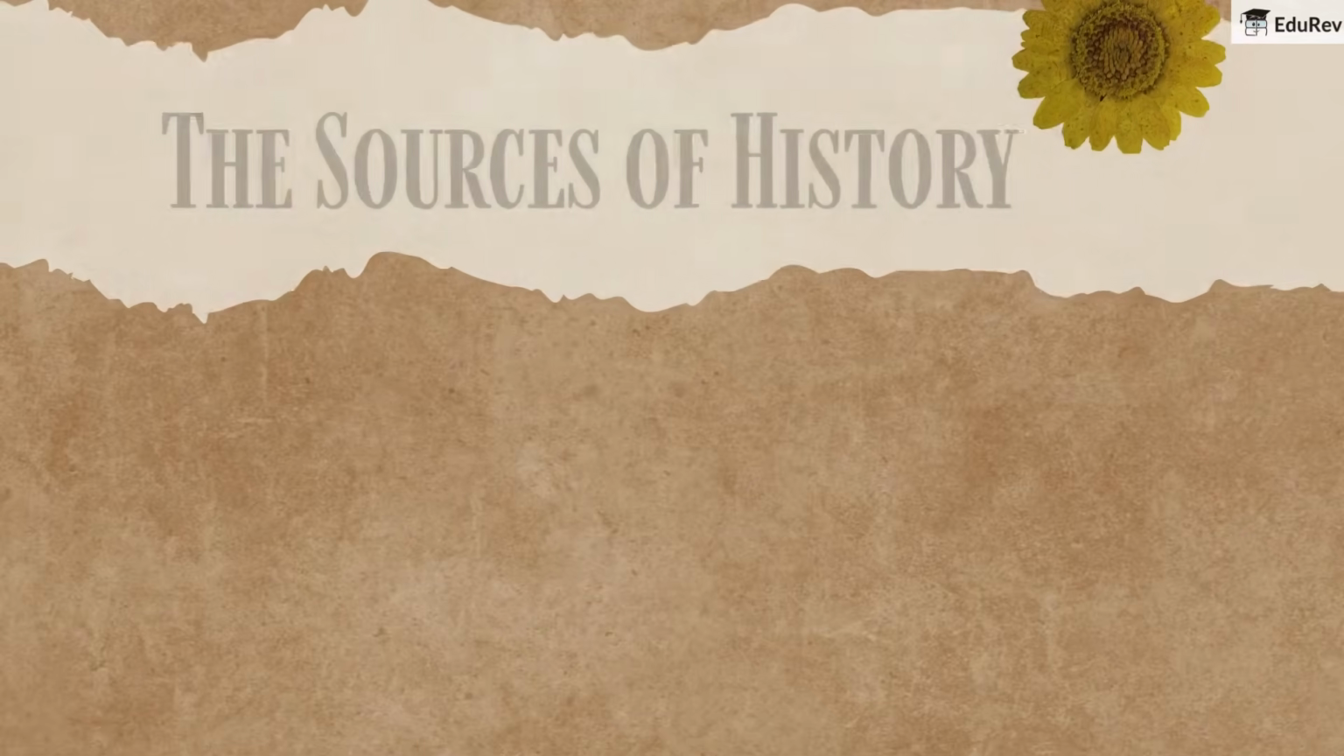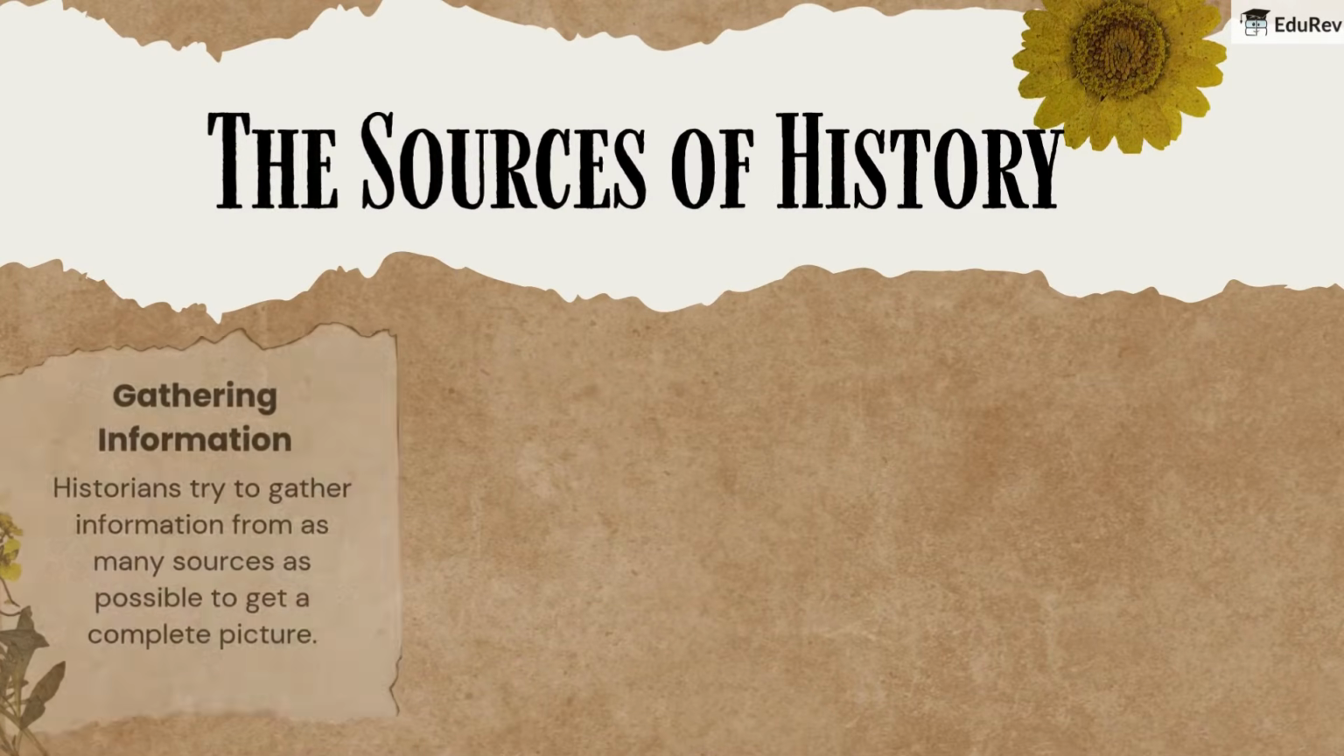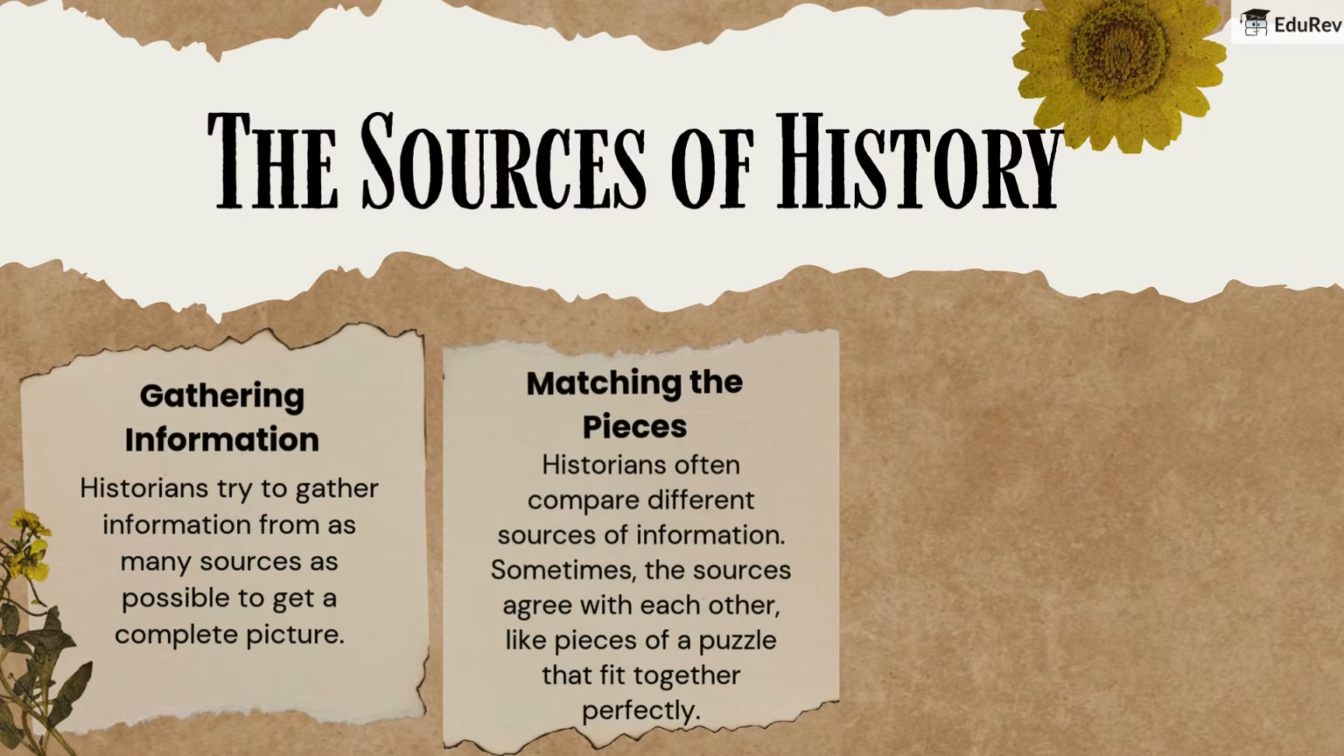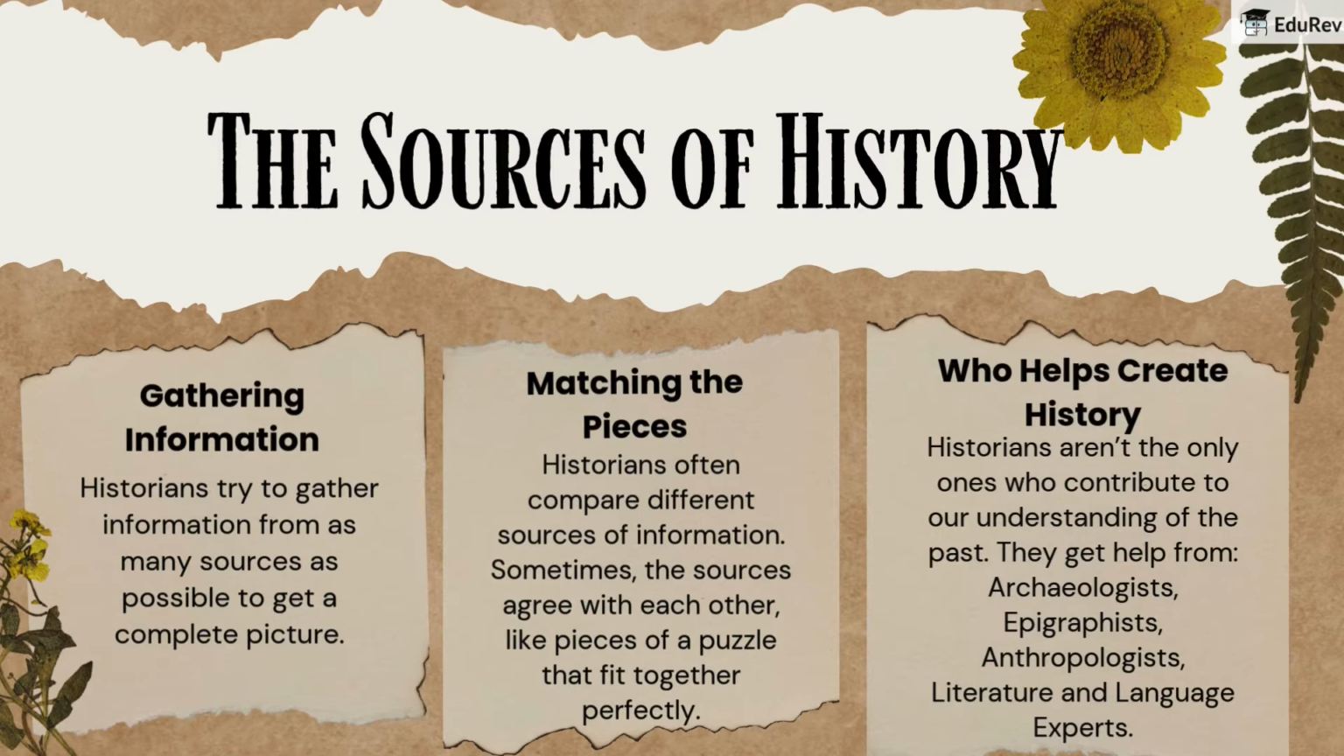Now let's look at the sources of history and how we gather information. Historians try to gather information from as many sources as possible to get a complete picture. Historians often compare different sources of information. Sometimes the sources agree with each other, like pieces of a puzzle that fit together perfectly. Who helps create history? Historians aren't the only ones who contribute to our understanding of the past. They get help from archaeologists, epigraphists, anthropologists, and literature and language experts.